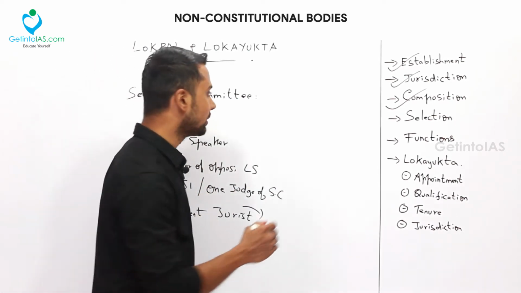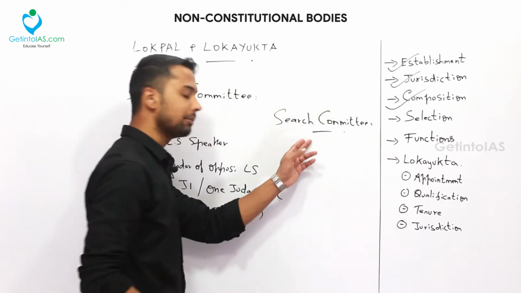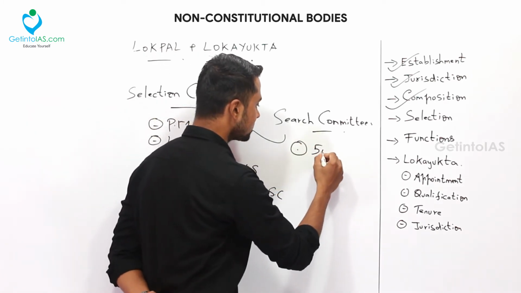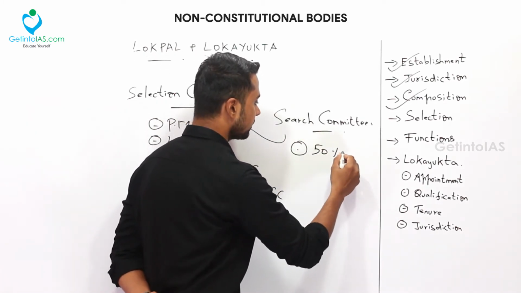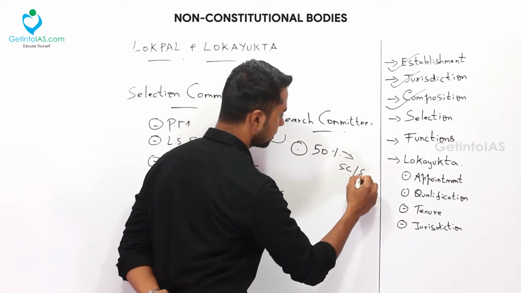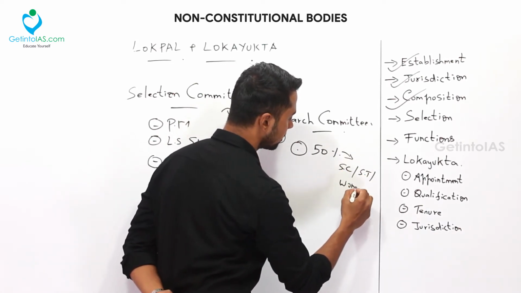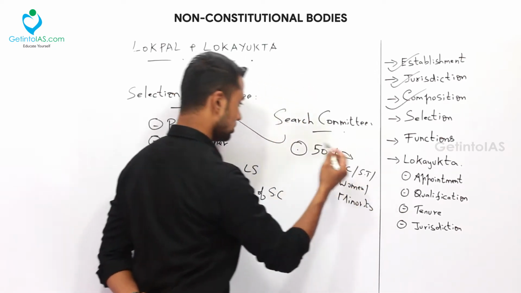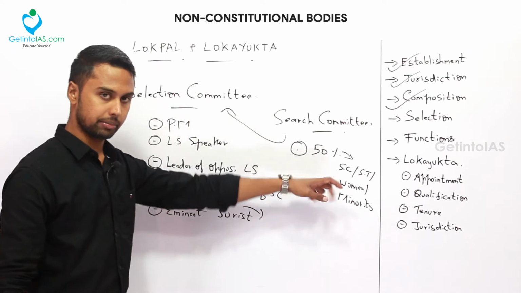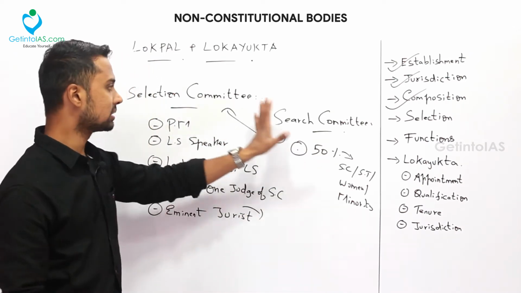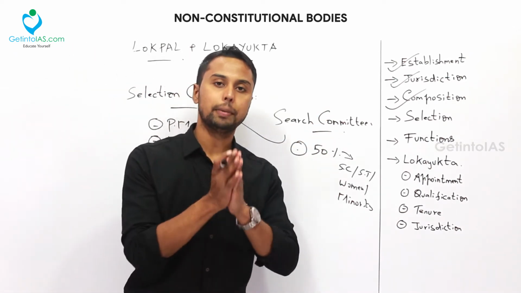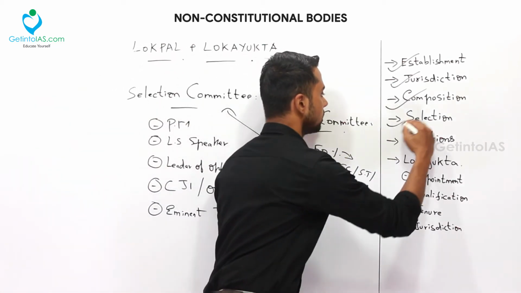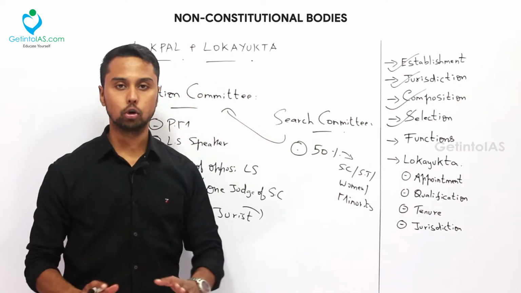We also have something called the search committee. This search committee will assist the selection committee, and here also we have one condition that 50% of the search committee should be from SC, ST, women, and minority. That is the one condition given for the search committee. So that is about the selection and search committee, and that is how the Lokpal chairperson and members are selected and appointed by the president. Next we will study about the functions of Lokpal.